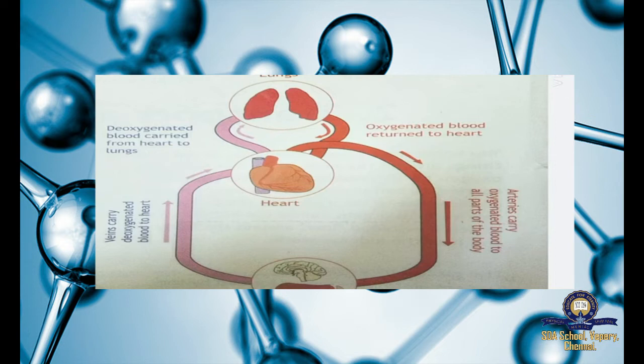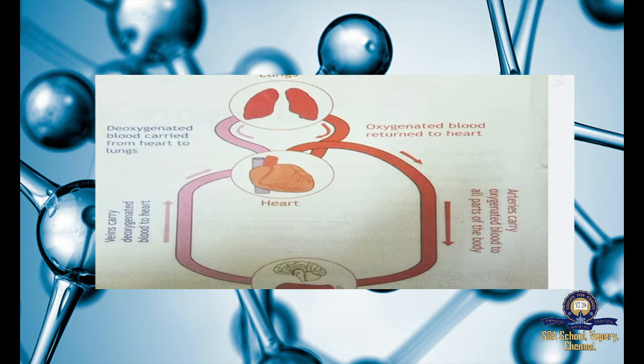Now it is oxygenated blood, or blood with oxygen. Then it returns to the heart, from the lungs to the heart. Then the heart pumps this blood into the arteries, which carry it to every part of the body. The oxygen in the blood is used up to produce energy.